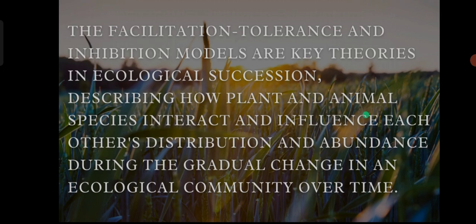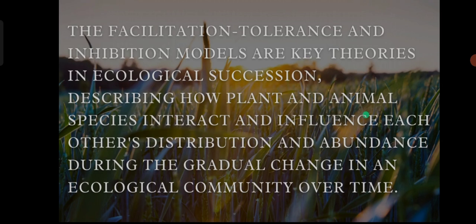This model suggests that early colonizing species, often called pioneer species, create favorable conditions that promote the growth and establishment of later successional species. These pioneer species, by reducing harsh conditions, providing shelter, or creating suitable microhabitats, allow for tolerance among species and their coexistence, as they can tolerate each other's presence and even benefit from their interactions.